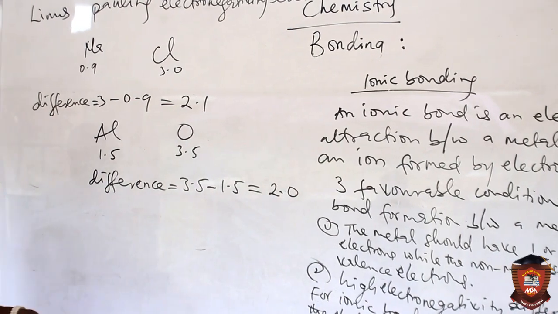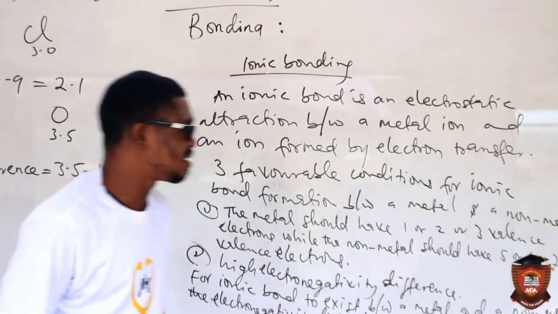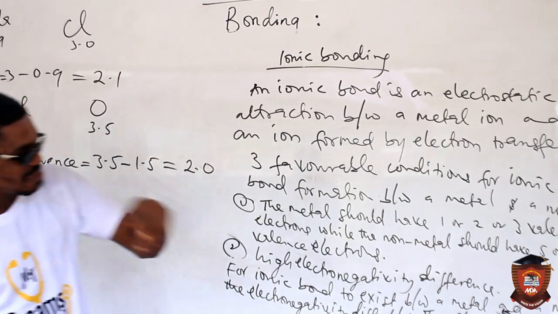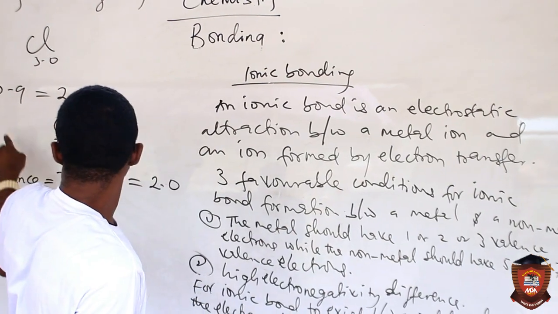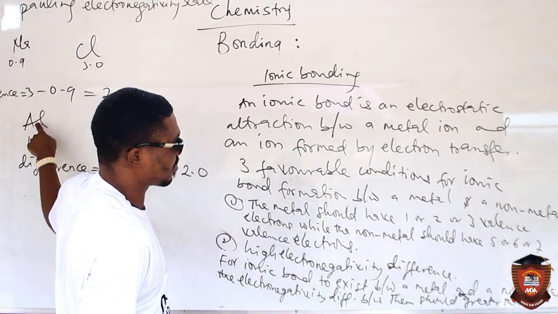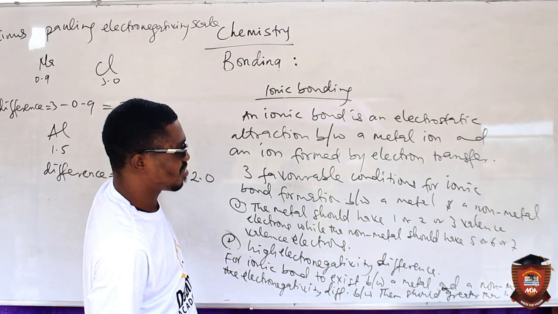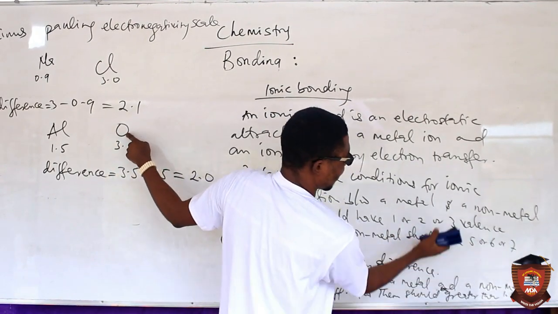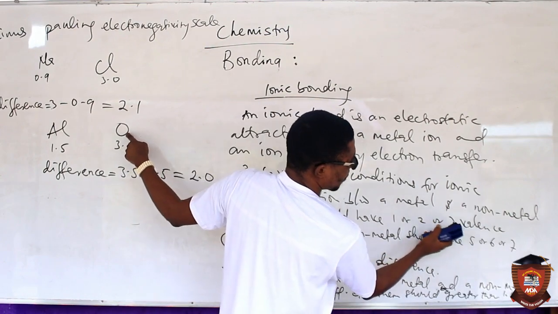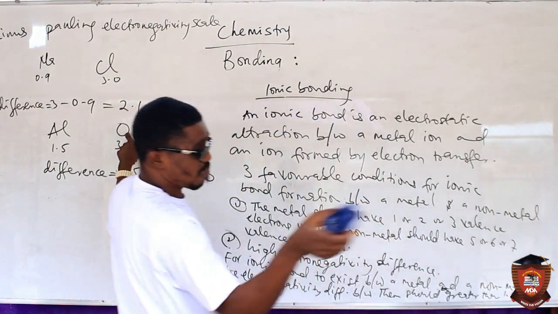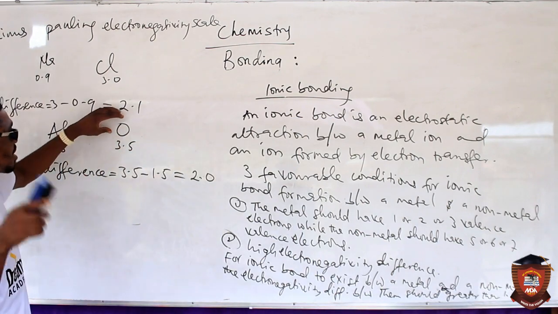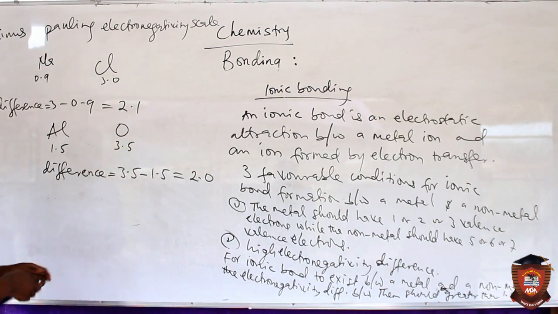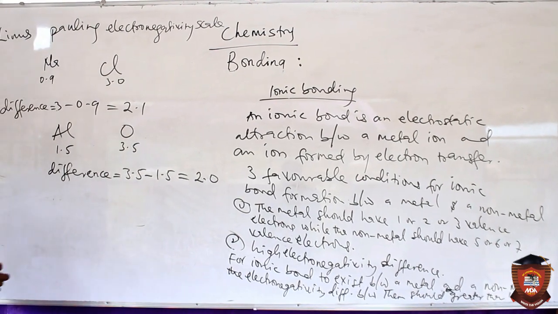So as you can see, 2.0 is still greater than 1.6. So aluminum and oxygen will form an ionic bond. Just like we've said before, aluminum has 3 valence electrons, and oxygen has 6 valence electrons. So there is a combination between this and this. We will see how the bond is actually formed between aluminum and oxygen maybe in our next edition.